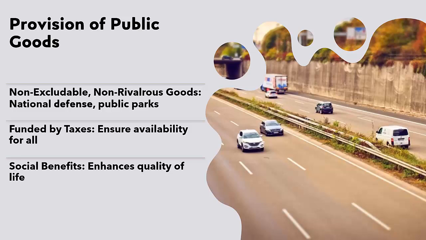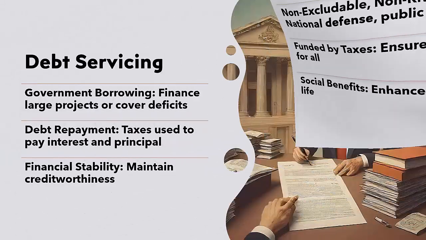6. Provision of public goods. Certain goods and services, known as public goods, are typically not provided by the private market due to their non-excludable and non-rivalrous nature. Examples include national defense, public parks, and street lighting. Taxes provide the necessary funding to supply these public goods, which benefit society as a whole.